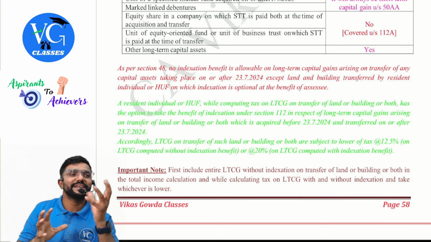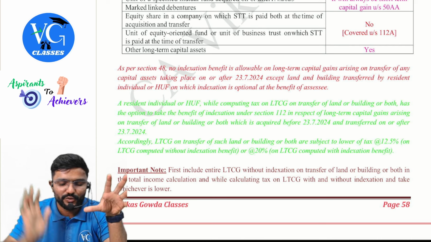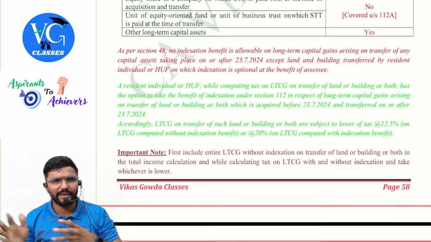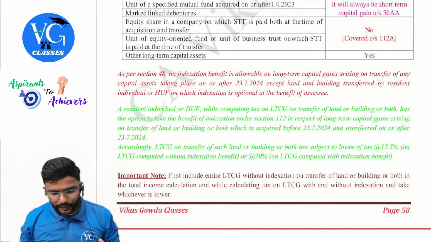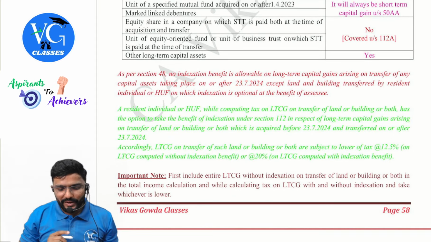Later, I am also thinking of discussing questions on it, but not in this video, in a separate video, guys. Let us do that later. But understand the provision now. I have anyway explained it along with the example. Important note with respect to what I just discussed: first, include the entire long-term capital gain without indexation on transfer of land or building or both in total income calculation. And while calculating the tax, compute tax on long-term capital gain with and without indexation, and take whichever is lower.